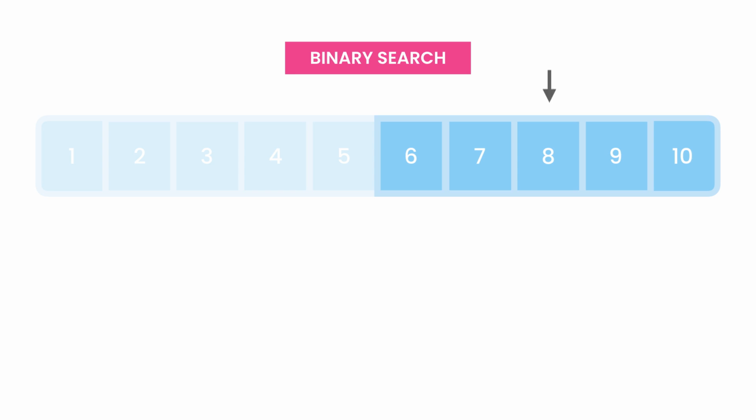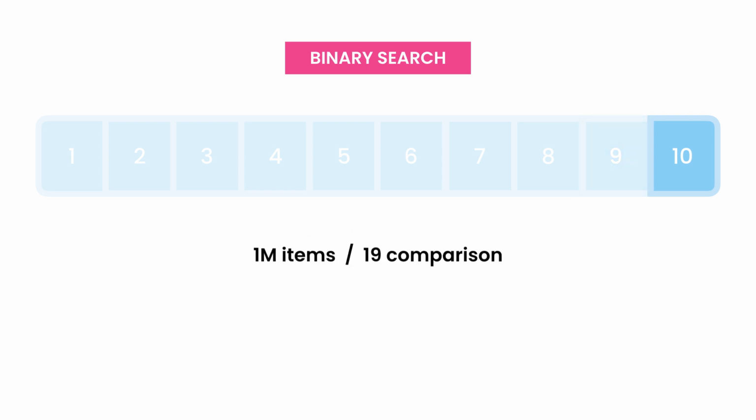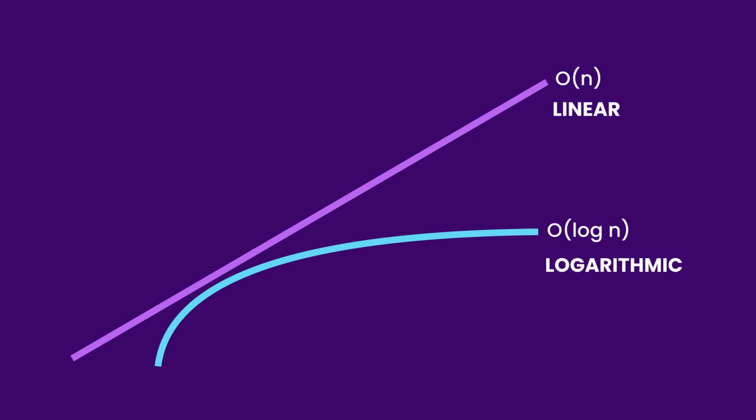Now, in the right partition, again, we look at the middle item. Is it smaller or greater than the target value? It's smaller, so again, we ignore the items on the left and focus on the items on the right. So in every step, we're essentially narrowing down our search by half. With this algorithm, if we have 1 million items in our array, we can find the target item with a maximum of 19 comparisons. We don't have to inspect every item in our array. This is logarithmic time in action. We have logarithmic growth in algorithms where we reduce our work by half in every step.